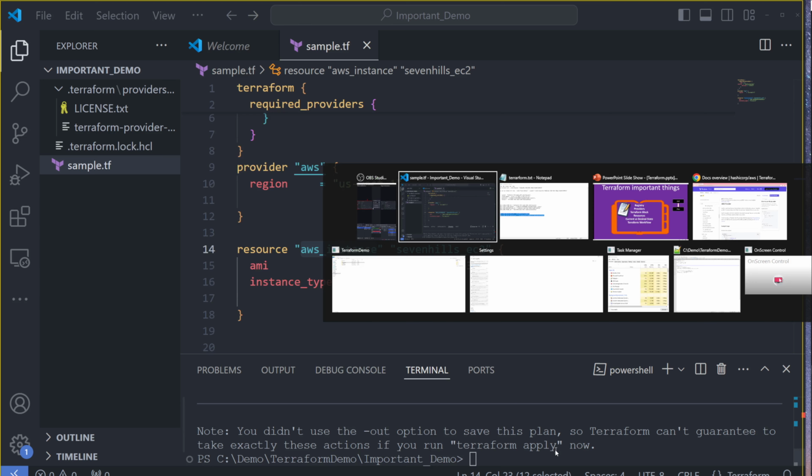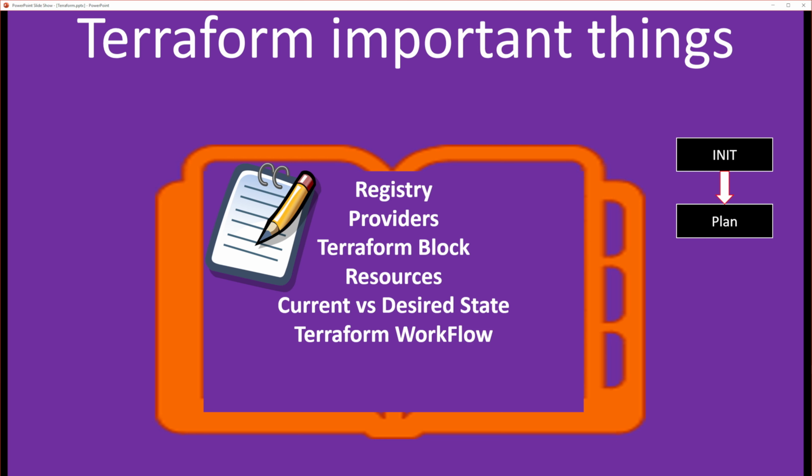Okay, so now going back to your presentation. Let me summarize. Init basically downloads your plugin to your local machine, and it will also initialize your backend. I'll put a separate video about Terraform state, and at that time I'll explain what initializing the backend means.